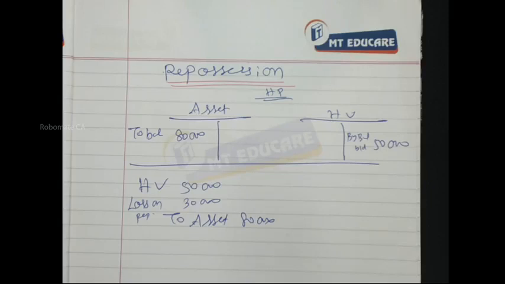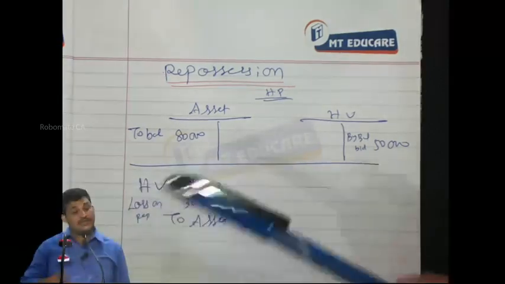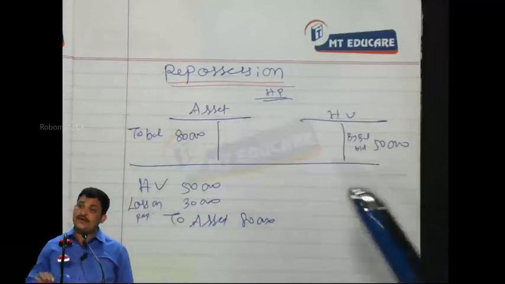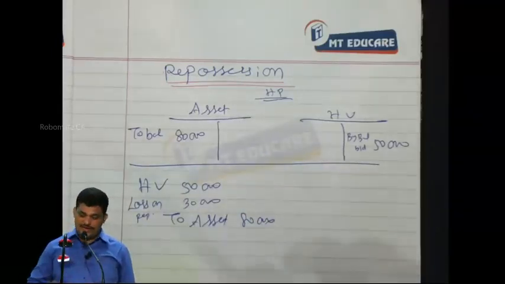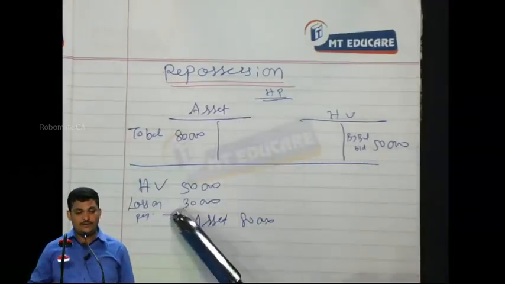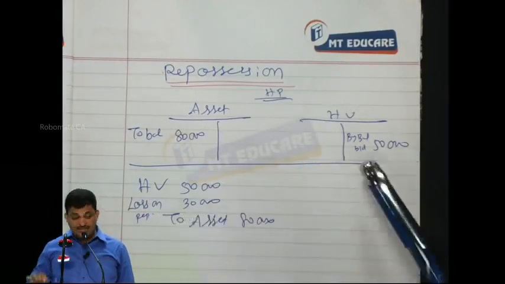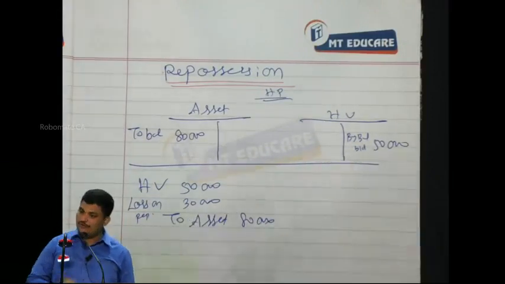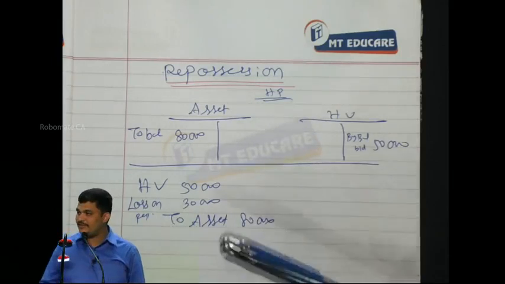Imagine it is 40,000. In that case, what is the entry in the books of the hire purchaser? Hire vendor debit 40,000. If the asset is taken at only 40,000, then I can reduce the liability only by that, which means there is still a liability of 10,000 rupees which I have to pay in cash on a future day.